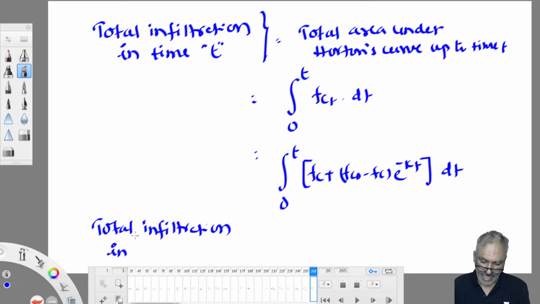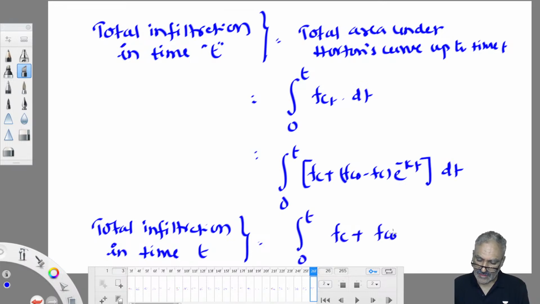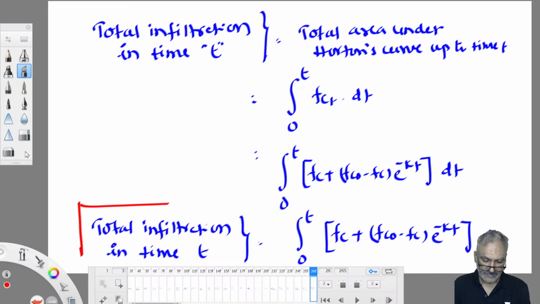Especially in the GATE exam, calculators are allowed. Therefore, you are expected to get one question from this topic. The integral from 0 to t of FC plus FC naught minus FC into e power minus kt. That is the FCT value. This you have to integrate with respect to t. That's all, sir.